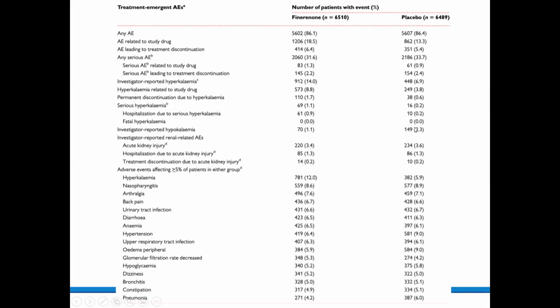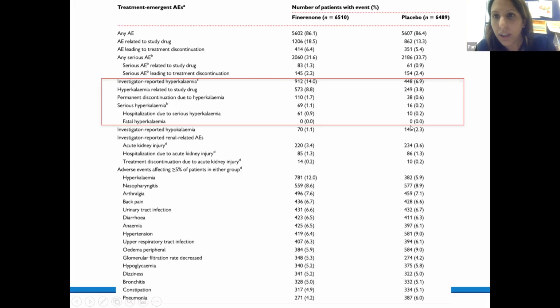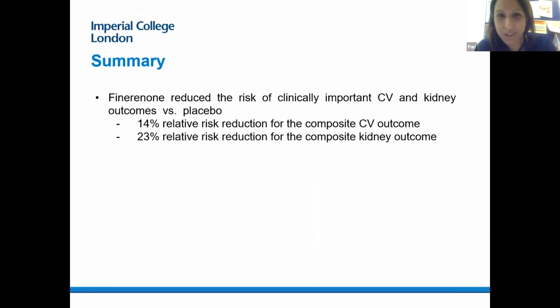But also there's more hyperkalemia. Have I got this right? Or no, what's this 149? Infected hypokalemia, I see. Yeah, they've talked about hypokalemia as well. Slightly less. I didn't make too much of the hypokalemia incidences that they noted.